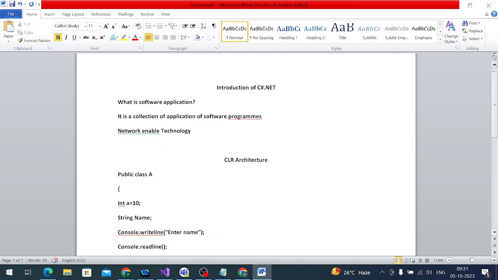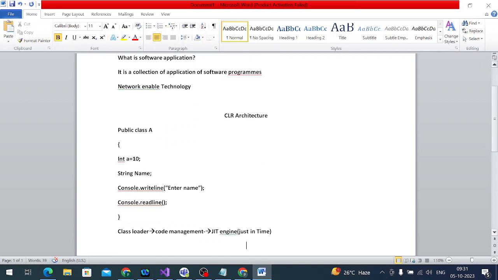This is the program. We know that this is a public class A, and what does that mean? What does int mean? This is the English language, general language, and then we have some ASCII keys and keywords and everything. So we know that, but how will the system know about these things? That is the main point.